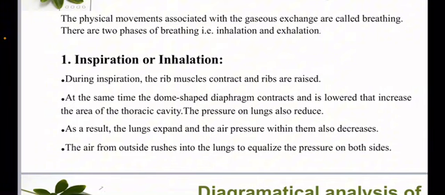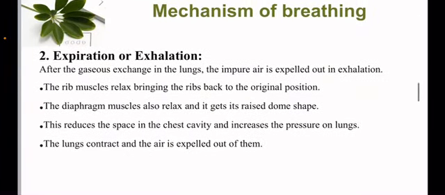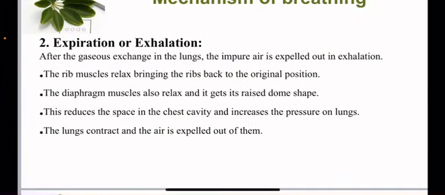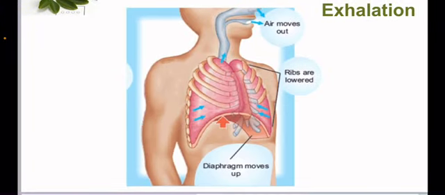The second phase is expiration or exhalation. After the gaseous exchange in the lungs takes place, impure air is expelled out in the form of exhalation. In inhalation, the rib muscles contract. Whenever we expel air, the rib muscles relax and return to their original position.